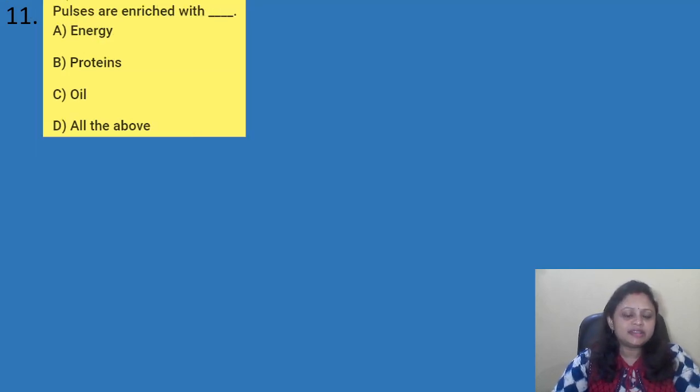Pulses are enriched with, options are A. Energy, B. Proteins, C. Oil, D. All the above. So here it is asked, pulses are enriched with what? Energy, proteins, oils and all the above. So pulses are enriched with proteins. Okay. So here the correct answer is option B, that is the proteins. Coming to the next question.